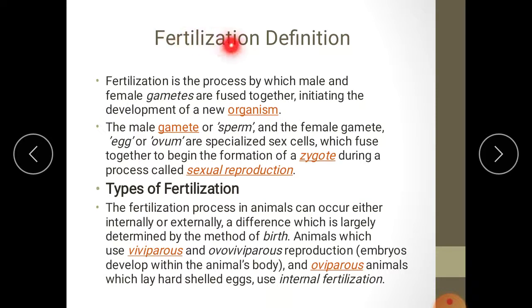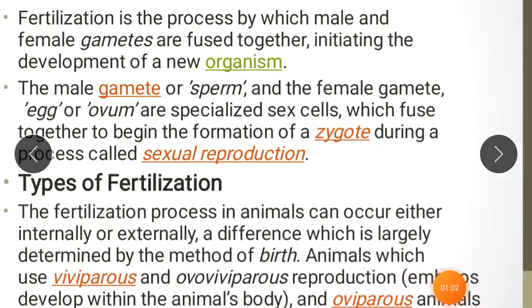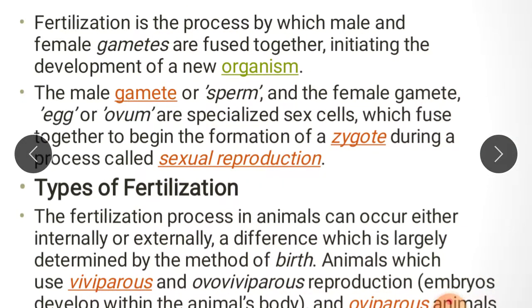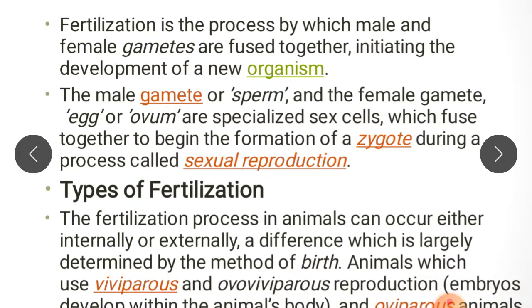So, the definition: fertilization is the process by which male and female gametes are fused together, initiating development of a new organism.